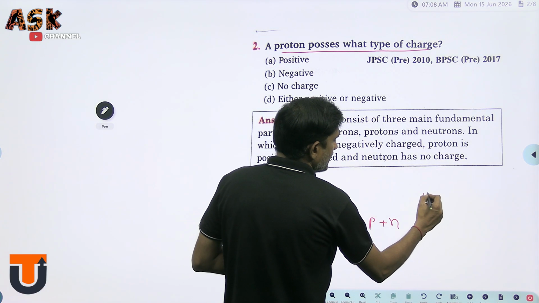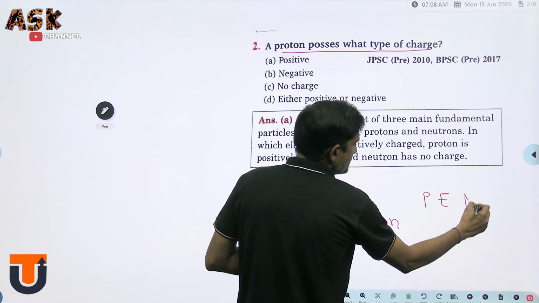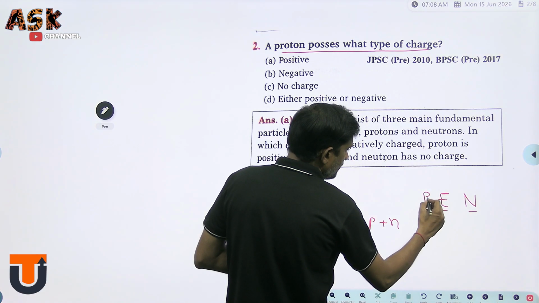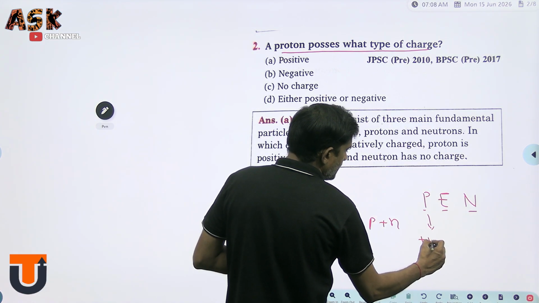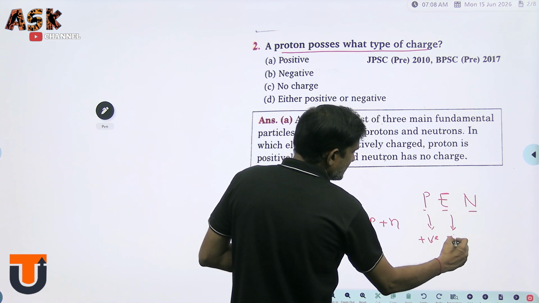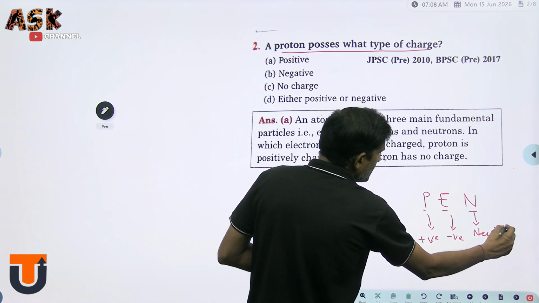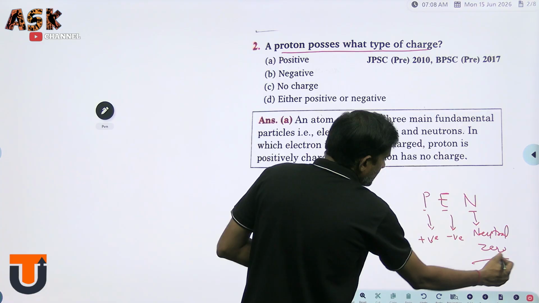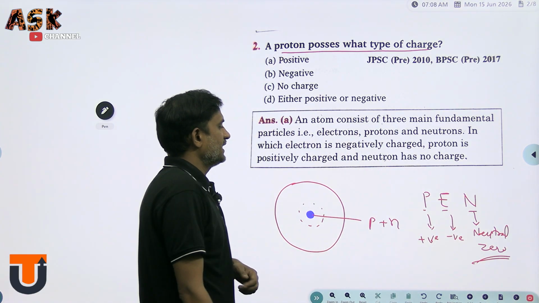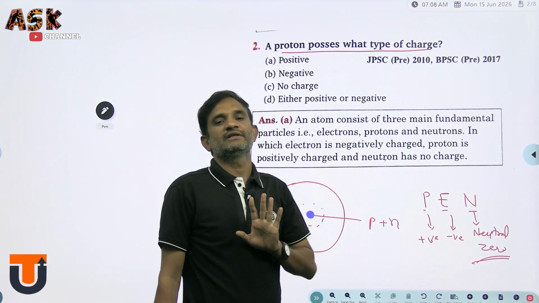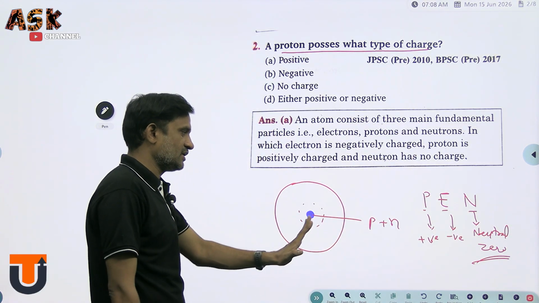So here we get clarity about these three: proton, electron, neutron. Keep in mind that the proton has a positive charge, the electron has a negative charge, and the neutron is neutral, with no charge. Sometimes we consider it as zero charge. Just keep this in mind.